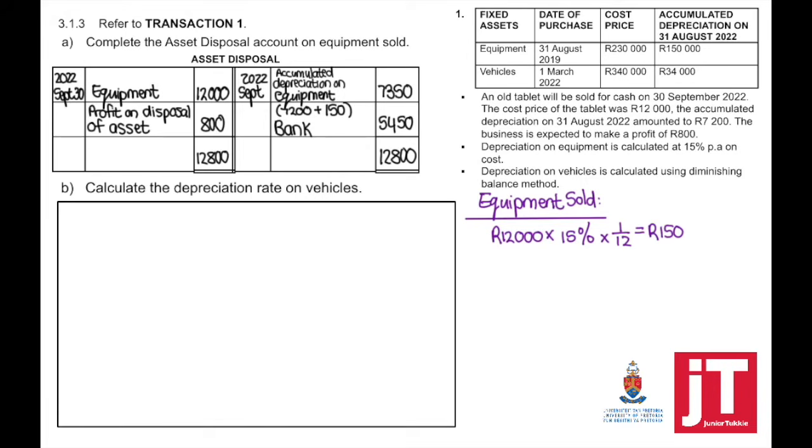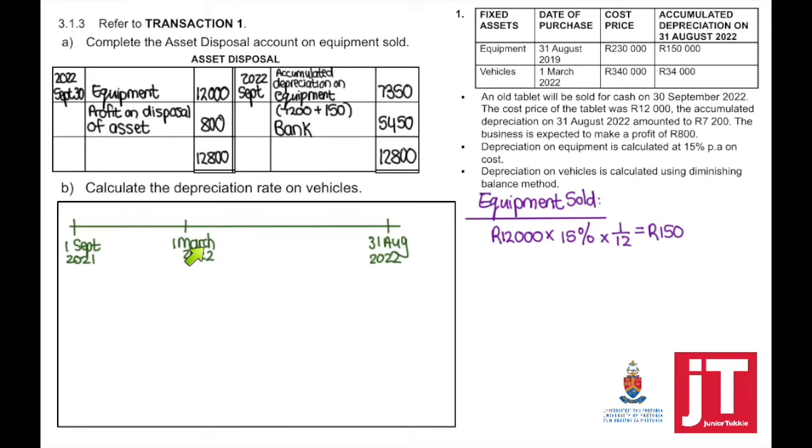Now to calculate the depreciation rate on vehicles. They said depreciation on vehicles is calculated using the diminishing balance method. Now if I look at the date of purchase, it was purchased on the 1st of March 2022. Remember that our accounting period ends 31 August 2022. So the accumulated depreciation is 34,000. So to calculate the rate of depreciation, we purchased it on the 1st of March 2022.